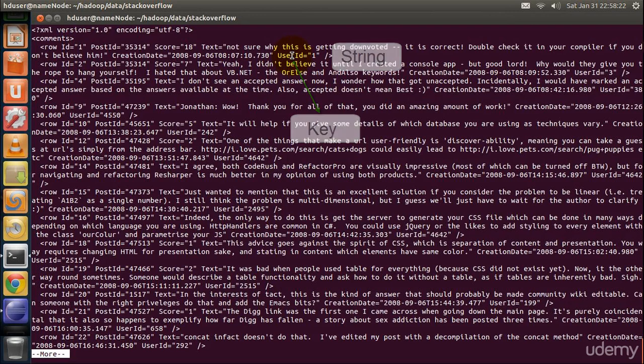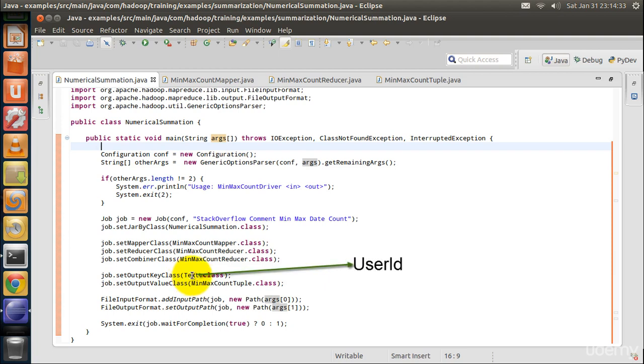Hence output data type of the key is text. The data type of the output value is not a basic Hadoop data type. It is not text data type, nor is it int writable data type, nor is it long writable data type. In fact, it is a user defined data type.